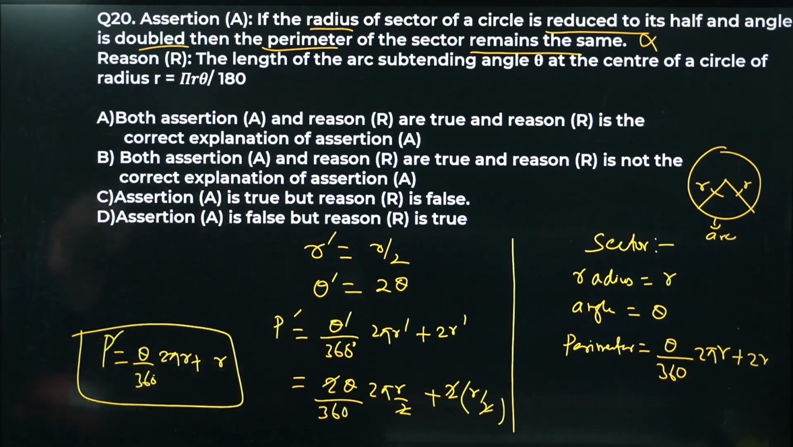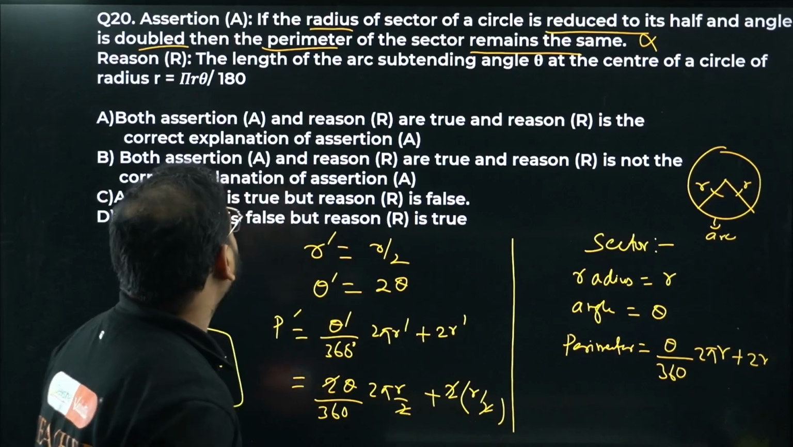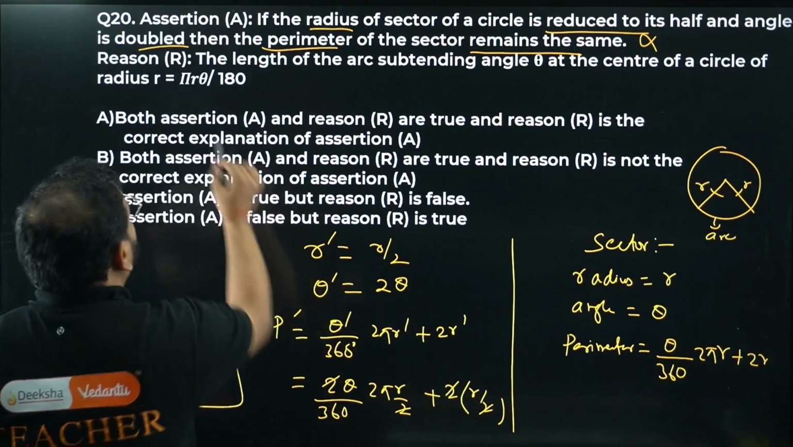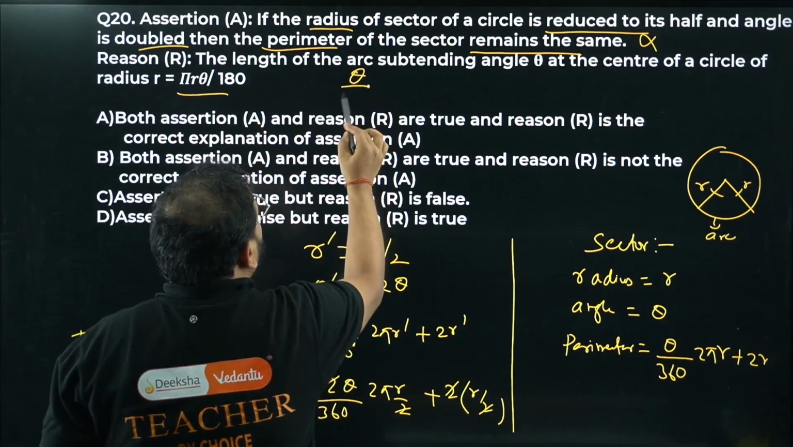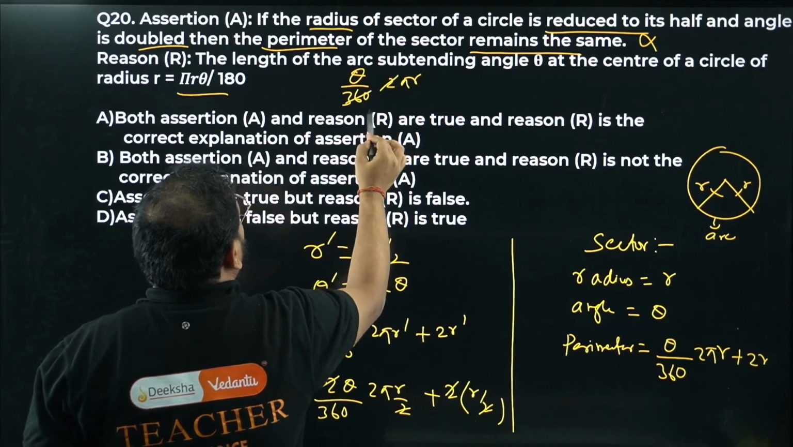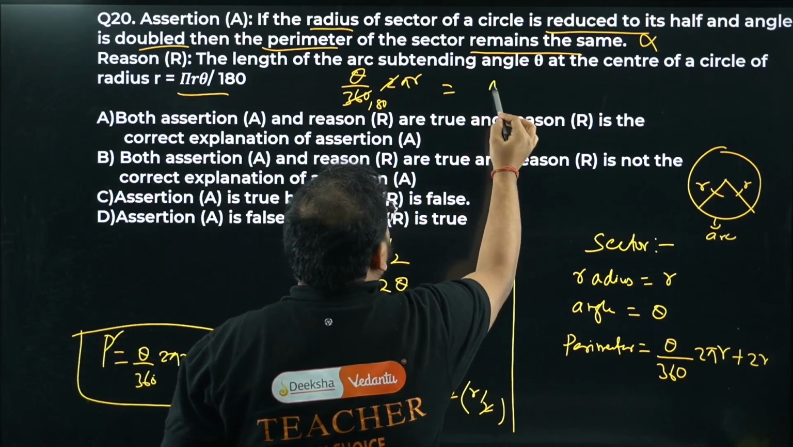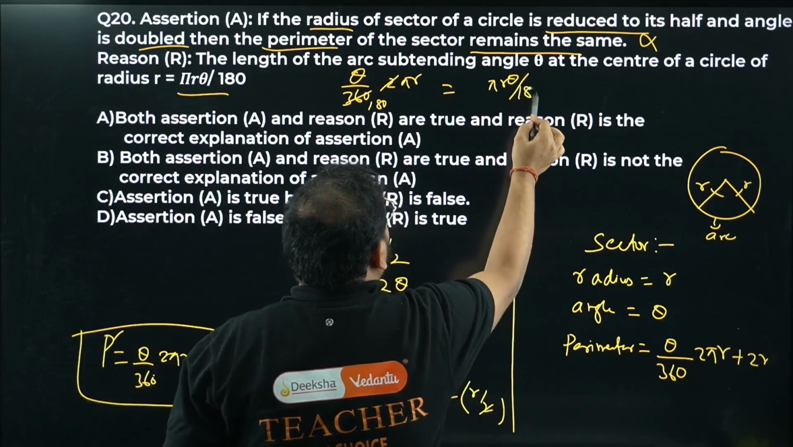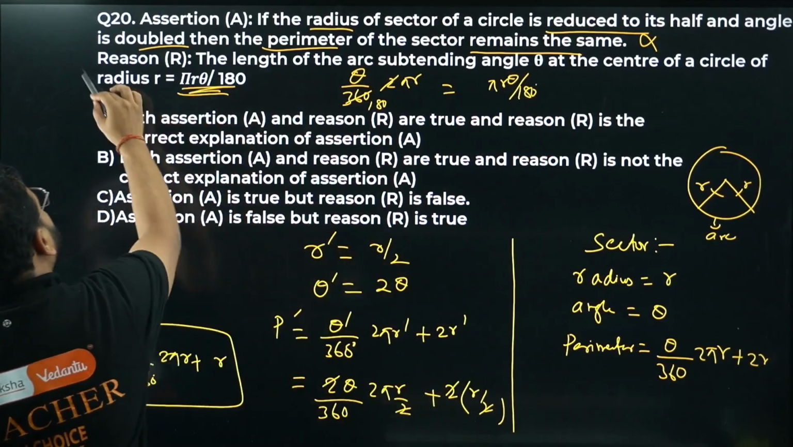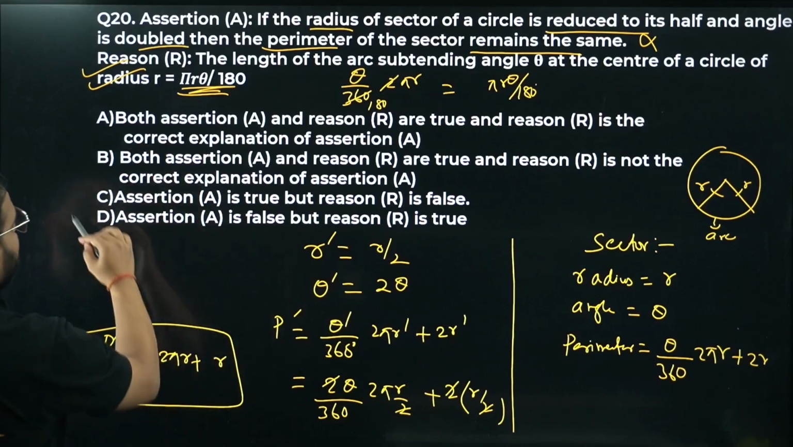The reason is: the length of the arc subtending angle theta at the center of the circle is the same formula, no? Correct. We just wrote it. Theta by 360 times 2 pi r, na bacha. Cancel this 2 with this, 180. What is the answer we are getting? Check this out. We are getting pi r theta by 180 degrees, right? Same value. So it means correct. Reason is true. Assertion is wrong. Okay. So option number D.